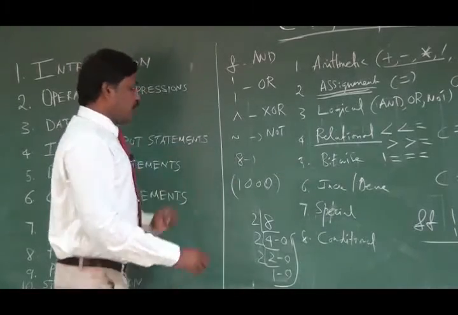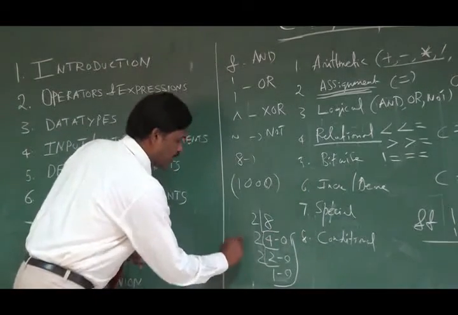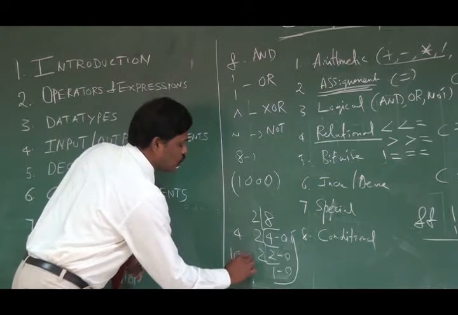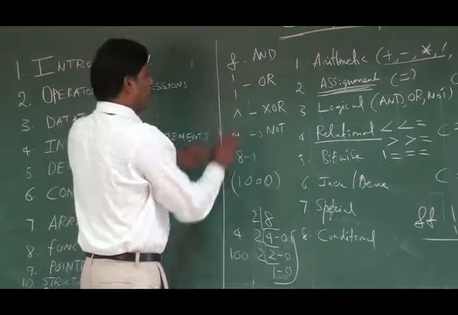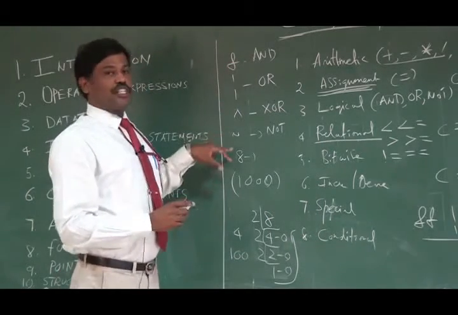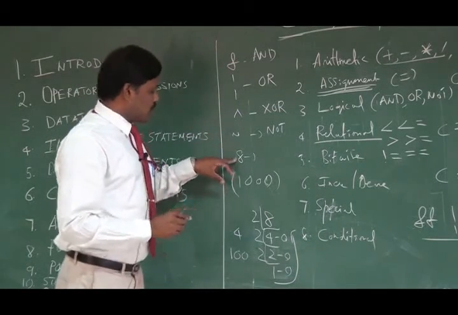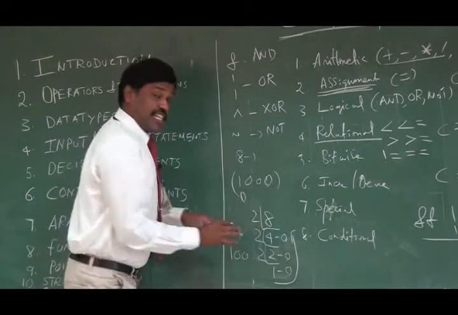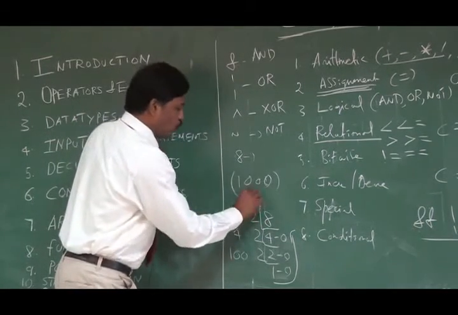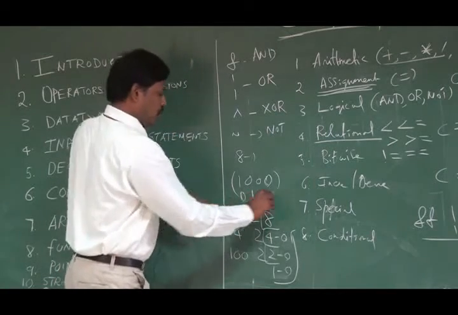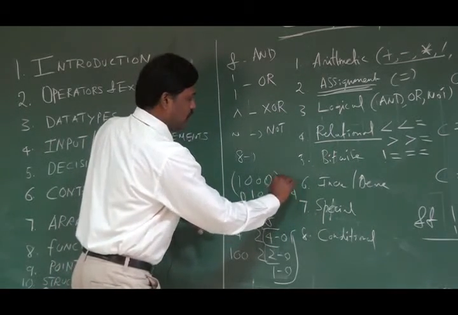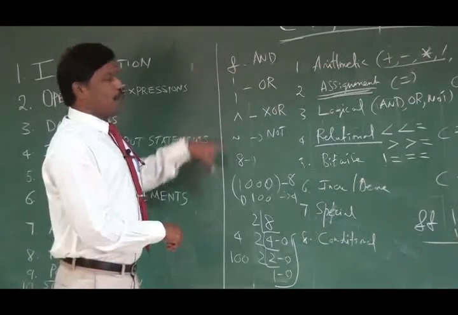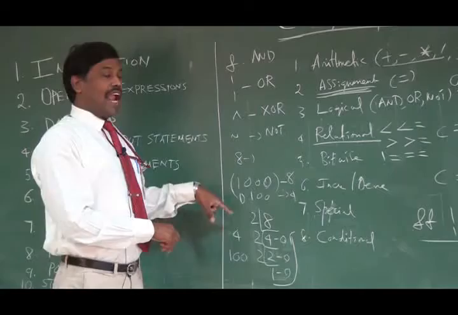Okay. Similarly, you take another number, 4. The binary equivalent of 4 is 100. Now, I would like to perform a bitwise operation over these two numbers, 8 and 4. For 4, I am representing it using 4 bits: 0 1 0 0. So this is the binary equivalent for 4, and this is the binary equivalent for 8.